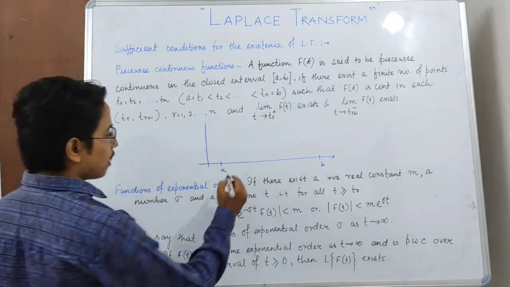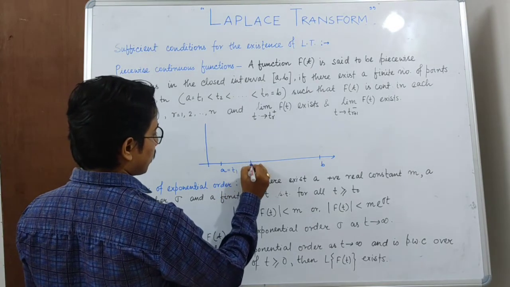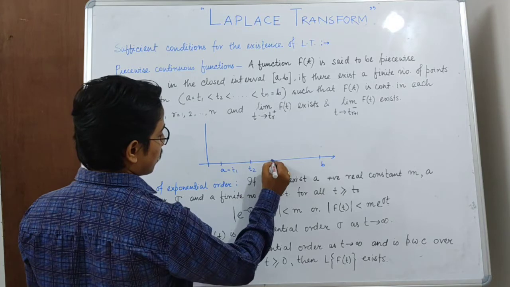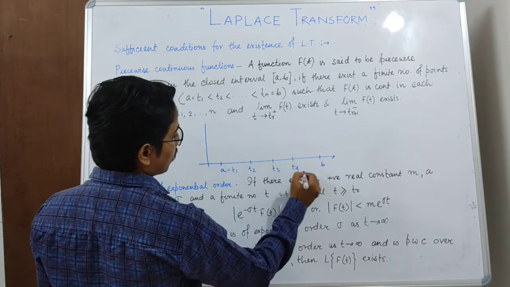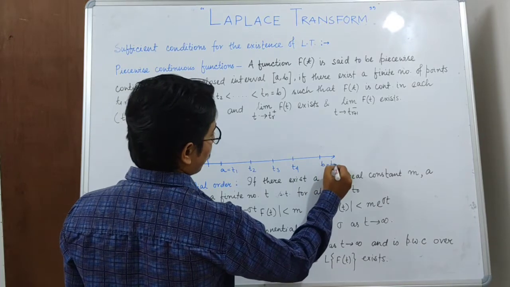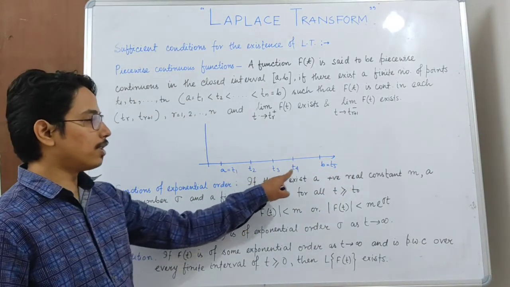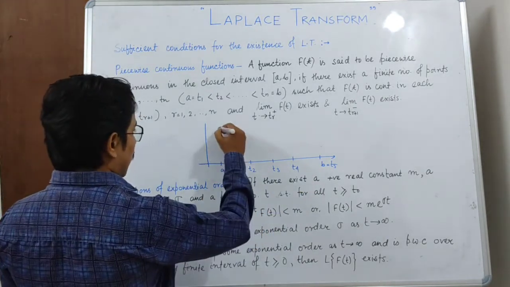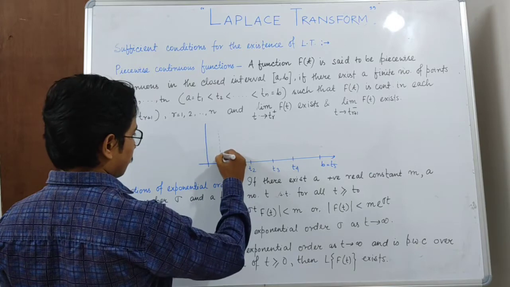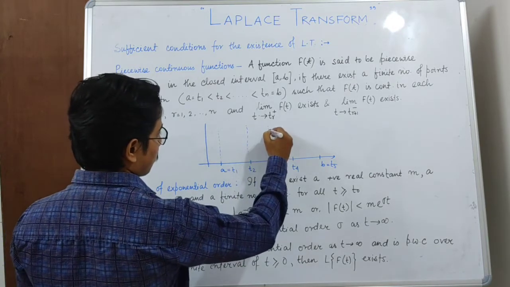For example, say a is equal to t1, then this is t2, this is t3, this is t4, and this is b equal to t5. So we have taken 5 points t1, t2, t3, t4 and t5. Now we draw perpendicular lines like this.